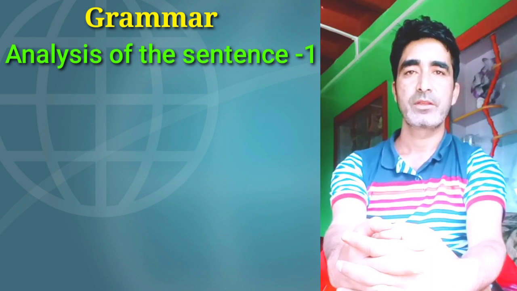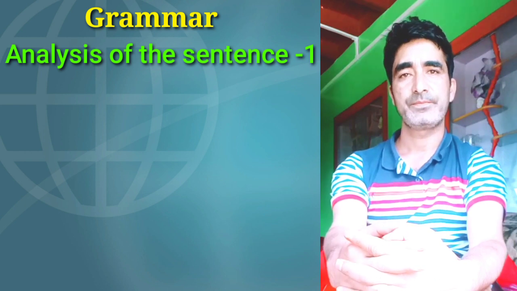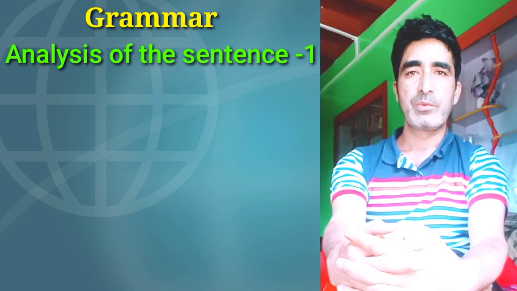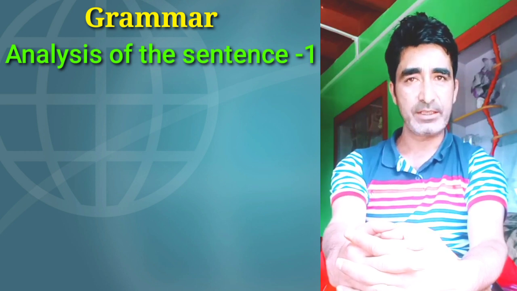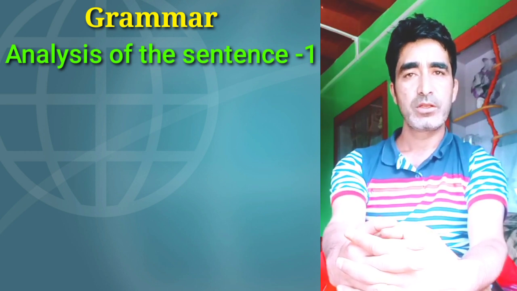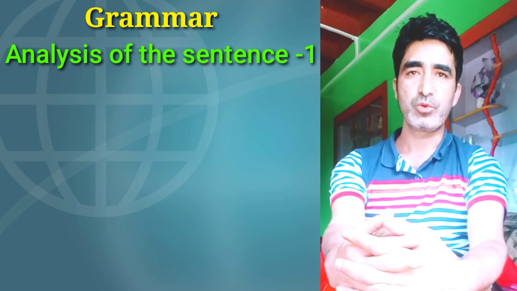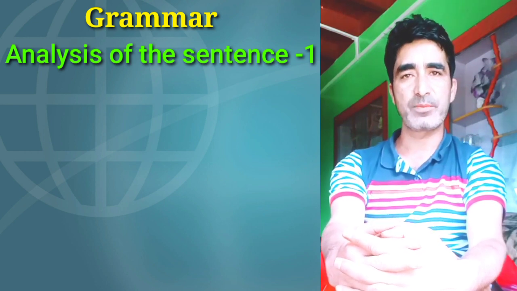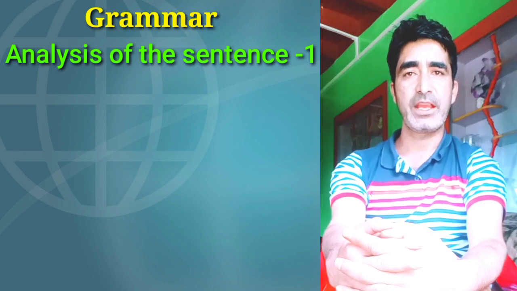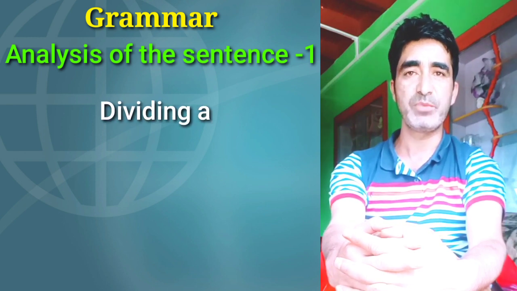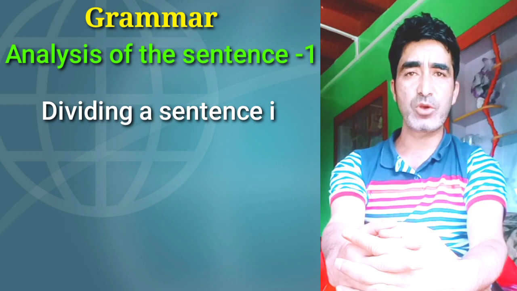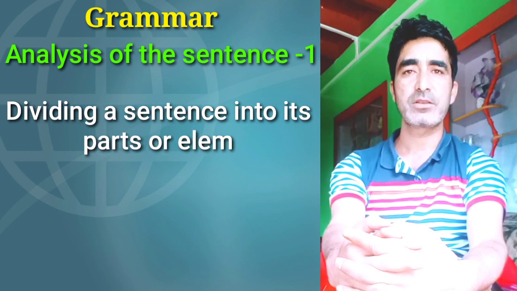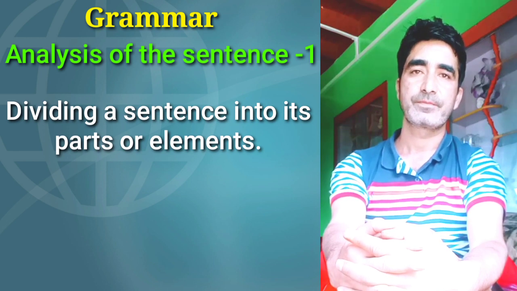Now, what is analysis? The word analysis means the act of dividing a whole, something which is complete, into its parts. On the face of it, the analysis of the sentence means the act of dividing a sentence into its parts or elements.